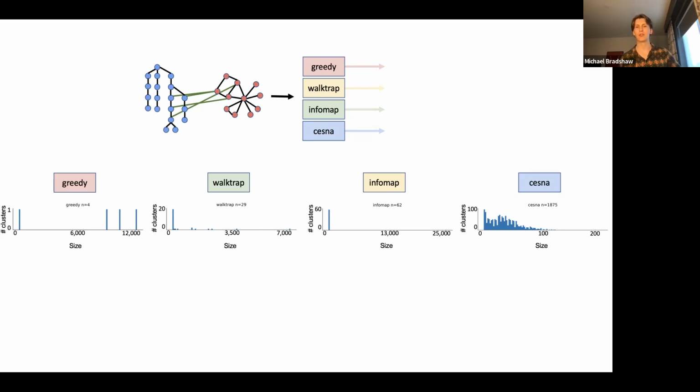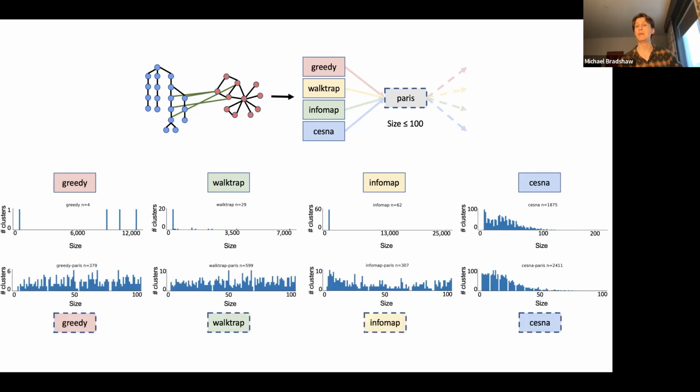So to reach this threshold, we introduce another layer of clustering using the Paris hierarchical method. The nice thing is Paris allows you to set an upper bound for cluster size. We then recluster all the previously identified clusters, which results in having many more clusters, all of which are of this smaller, more manageable size.